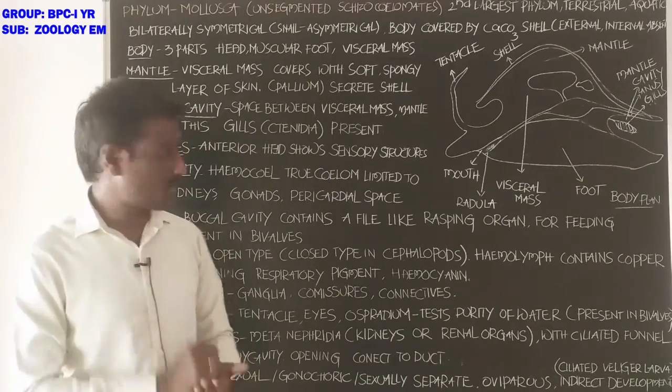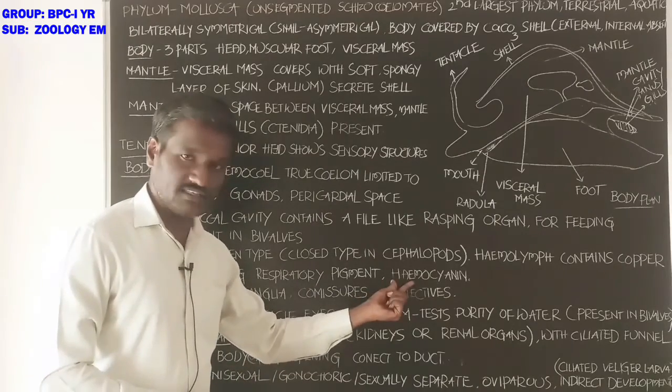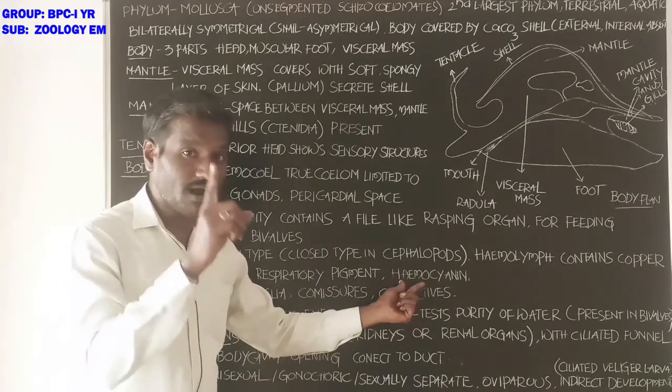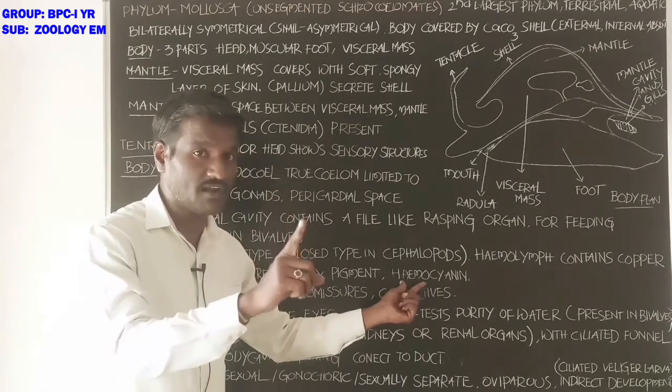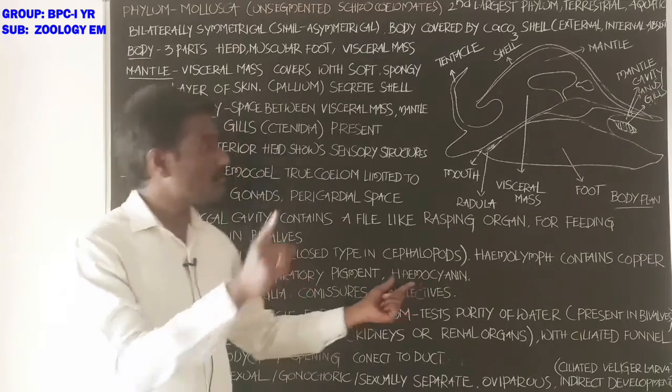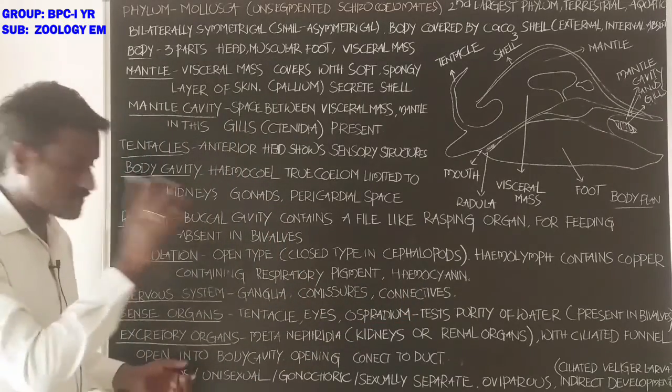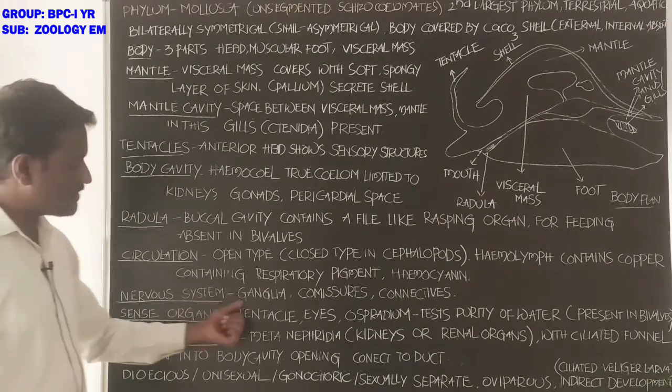Hemocyanin is the copper containing respiratory pigment present in the blood of molluscans.